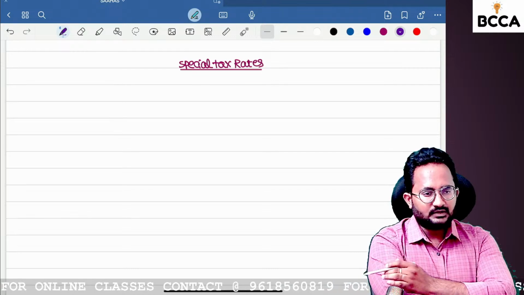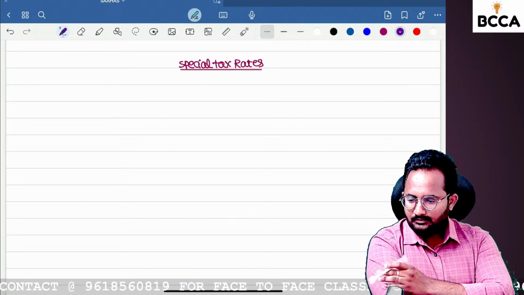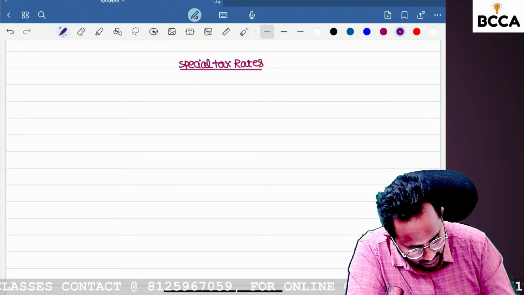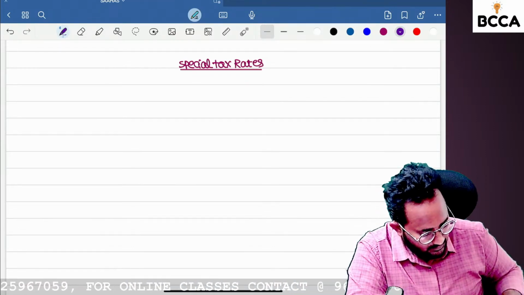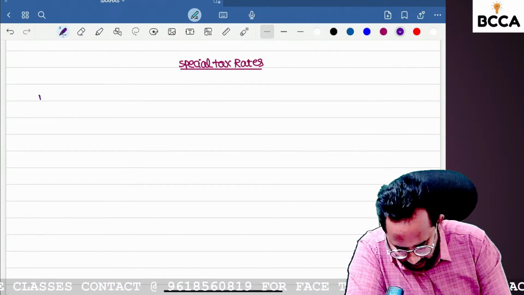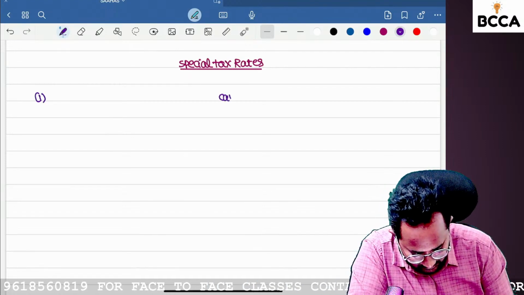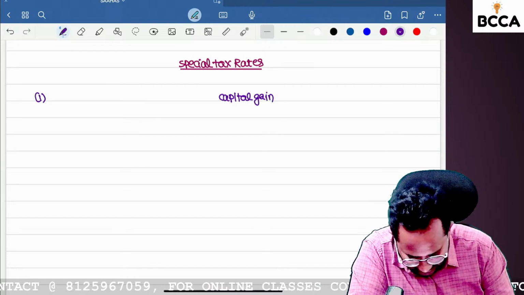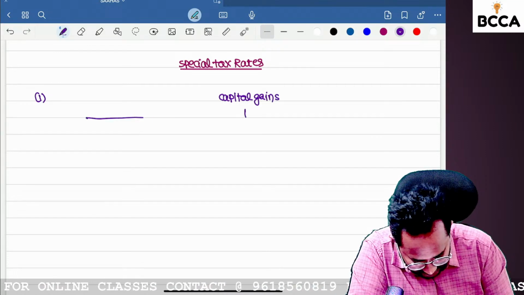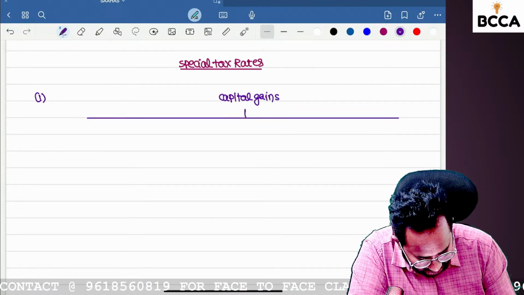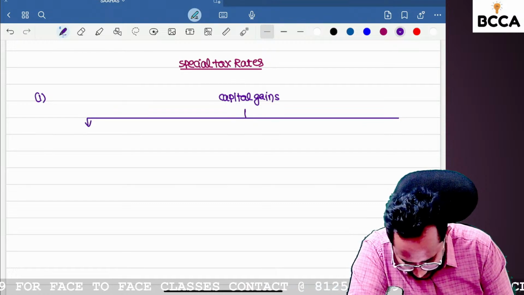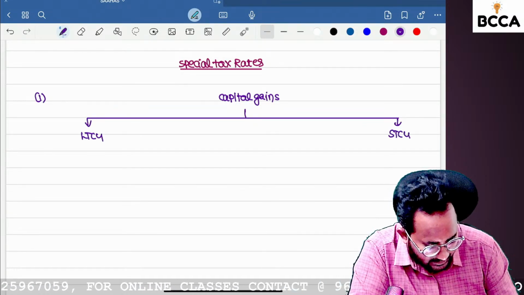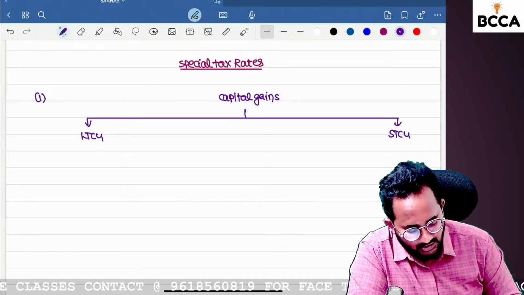Capital gain incomes are also taxable at a special tax rate. Yes, I will tell you. In special tax rates, the first one I want to open is capital gains. Just listen carefully; after some time you can write it down. If you observe the capital gains, we can classify capital gain incomes into two types. First one, long-term capital gain. Second one, short-term capital gain.